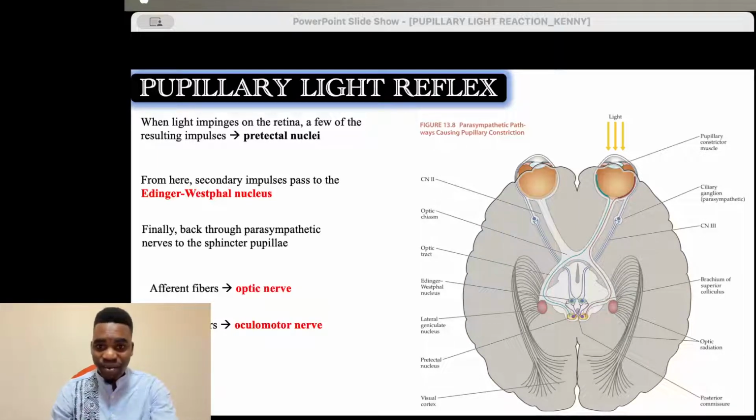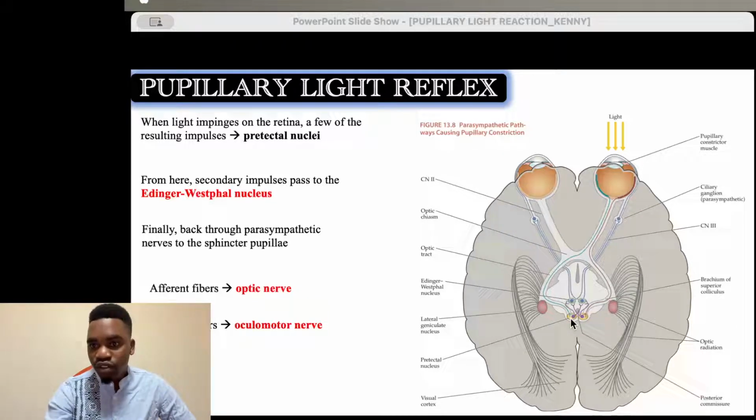because after this is when you can now take different pathologies of the pupils, of the reaction of the pupil in response to light. So why, when you shine light into one eye, do both of your pupils have to constrict? It's because of this multiple crossing over here.